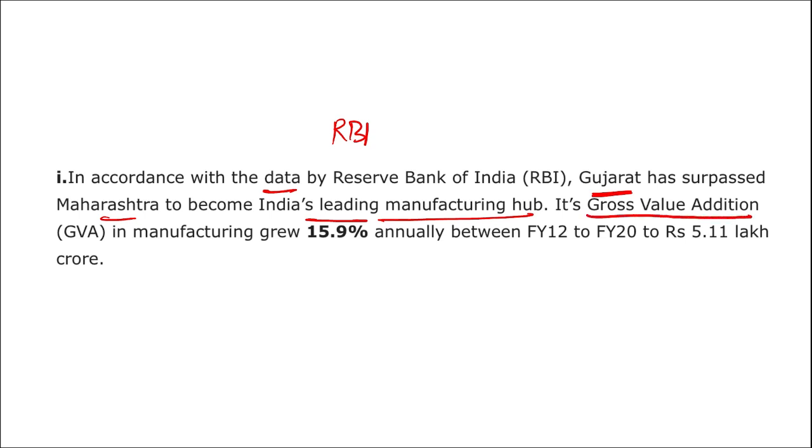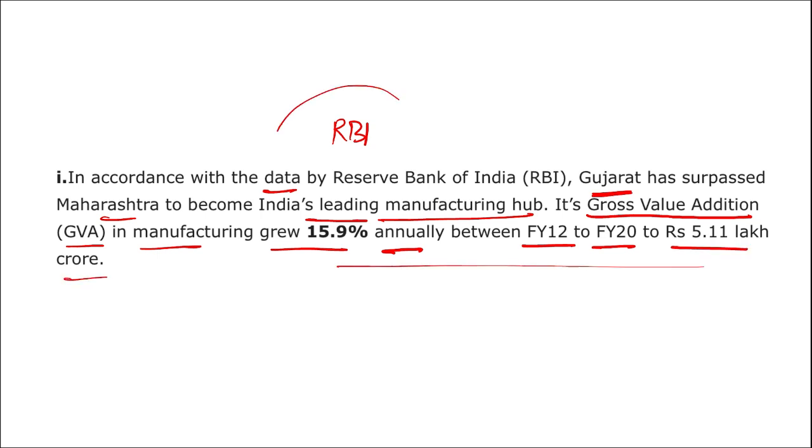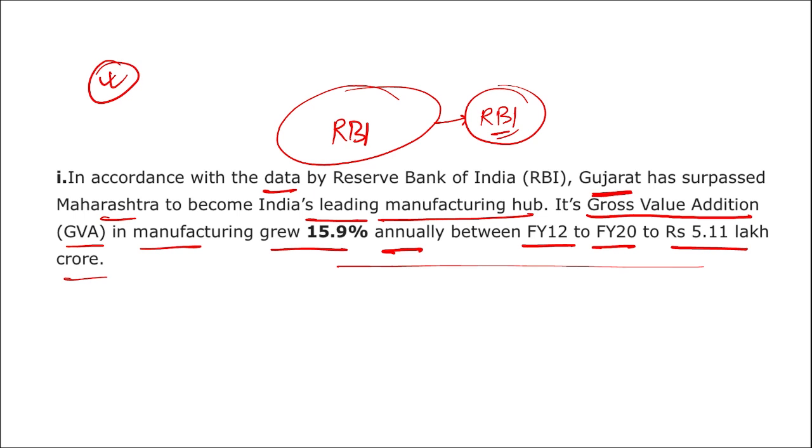Its gross value addition, GVA, in manufacturing grew by 15.9% annually between fiscal year 12 to fiscal year 20 to rupees 5.11 lakh crore. You need not remember this data, but you need to remember that the data was released by RBI, and that the state that has surpassed Maharashtra to become the leading manufacturing hub is your Gujarat state.